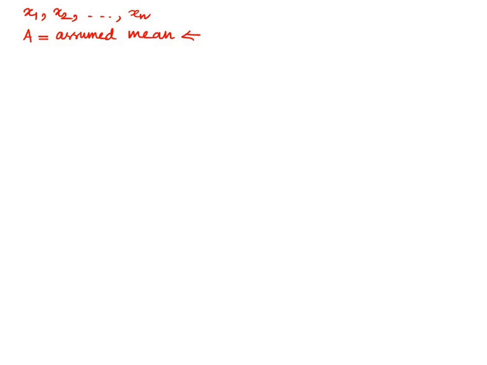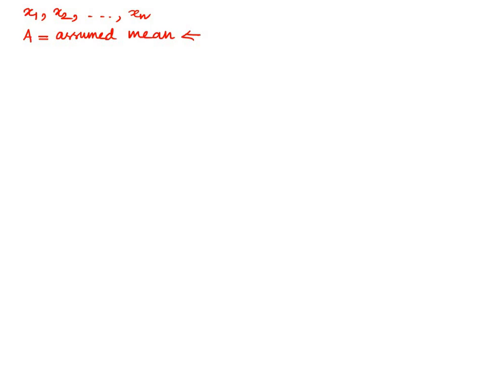That means if we arrange the data in ascending or descending order and take the middle values, it becomes much more convenient in doing the problem.